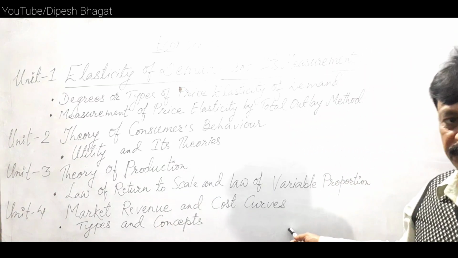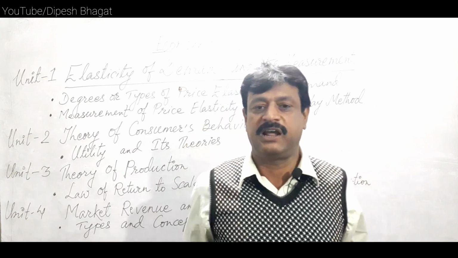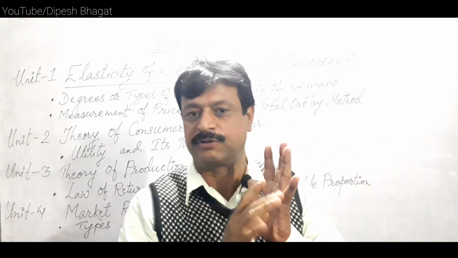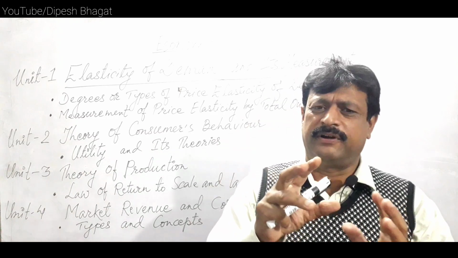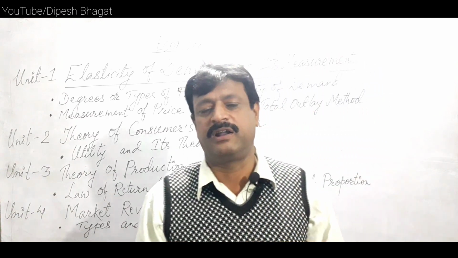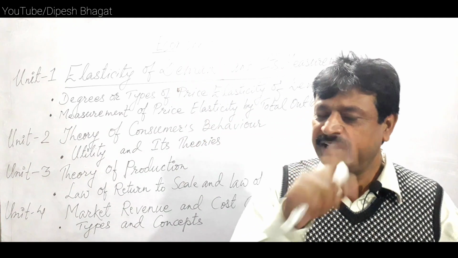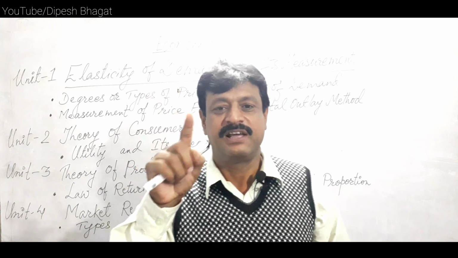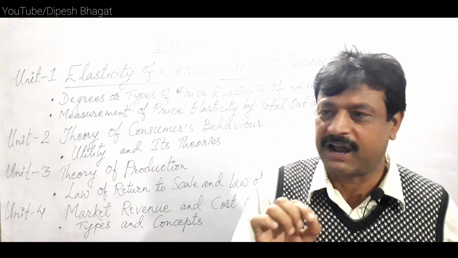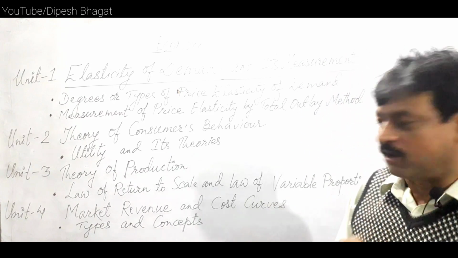And cost curve. Under cost curve, introduction of cost, definition and introduction of the cost, different types of short run cost and long run cost. Out of different types of cost, short run and long run, most important is marginal cost and the relationship between AC and MC, average cost and marginal cost. This topic is the most important out of these different types of cost curve.